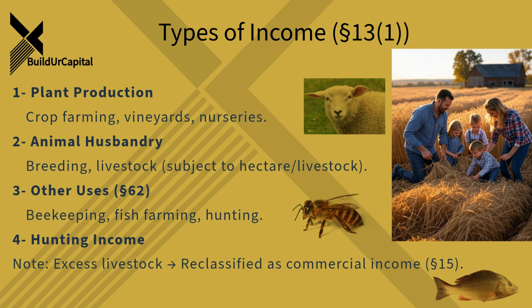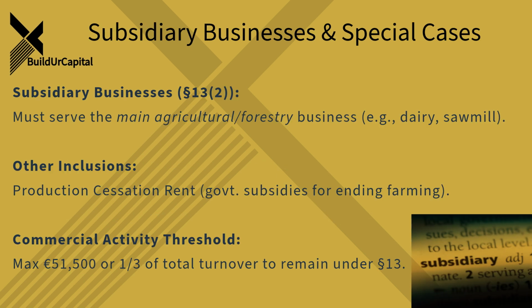Now, Dr. Youssefi also brings up associated commercial operations. What are those exactly? These are basically side businesses that are meant to support the main farm or forestry operation. Good examples are a dairy that's part of a farm, maybe a distillery if you're growing fruit, or a small sawmill attached to a forestry business. Serving the main purpose. Exactly. But there's a key restriction here. The money you make from these side activities, the turnover, can't be more than one third of the total turnover of the whole operation. The idea is it has to stay secondary. It shouldn't overshadow the main agricultural or forestry work.